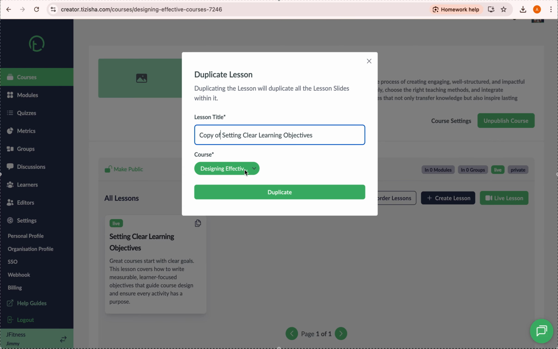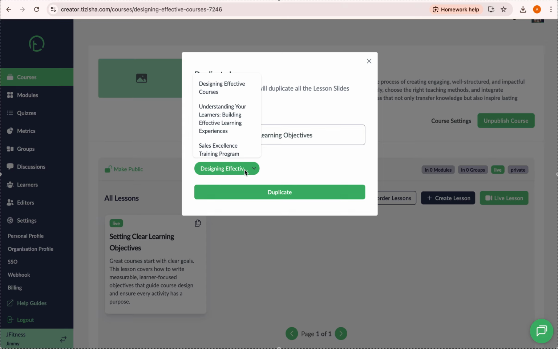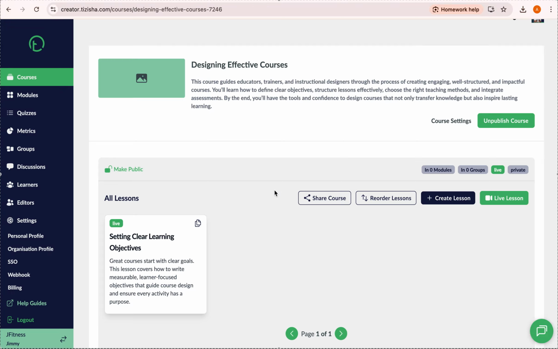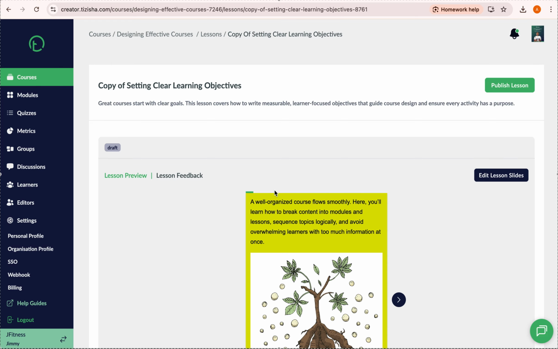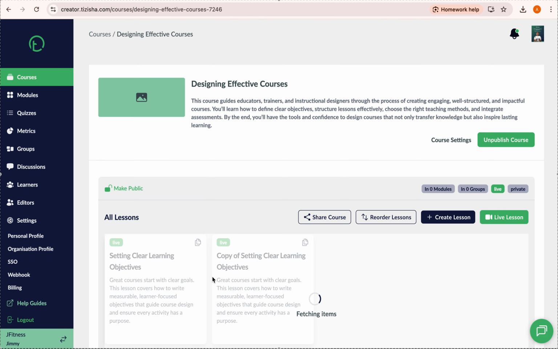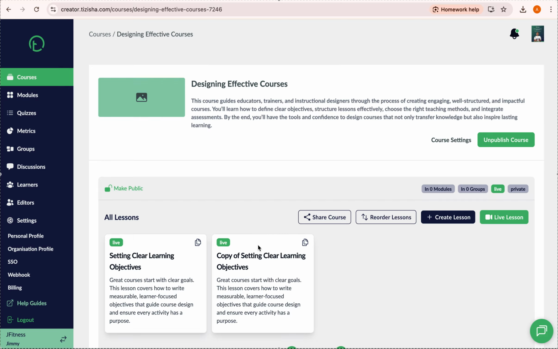And you can always duplicate it in a different course, right? For this case, let's first duplicate in this course that we are working on. So again, here it is. We're gonna publish, and then if we navigate back, we should be able to see now the two lessons are now live, right?